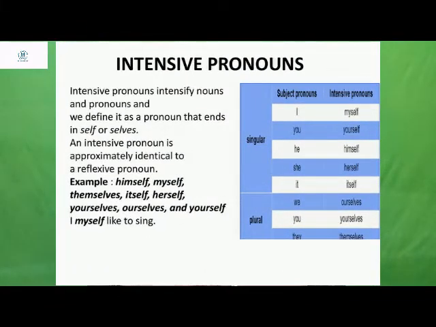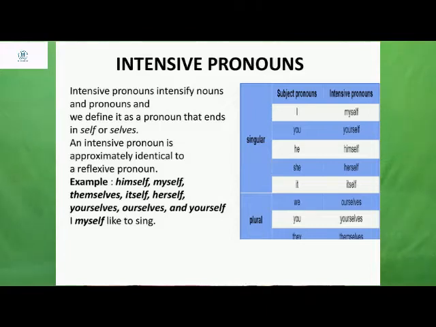But if this intensive pronoun is removed from the sentence, it doesn't have any effect or any change in that sentence. I like to sing is also a perfect sentence. I myself like to sing, where I am intensifying the value of I. Here I am intensifying the value of the pronoun by using this intensive pronoun. Understood? So here is a list of intensive pronouns.